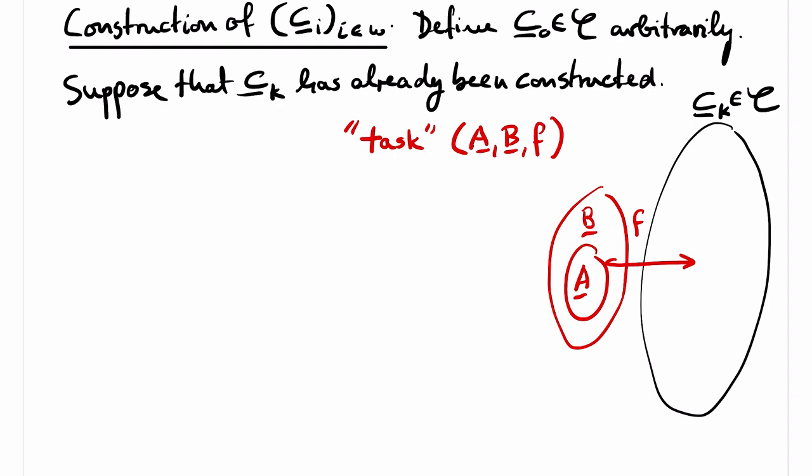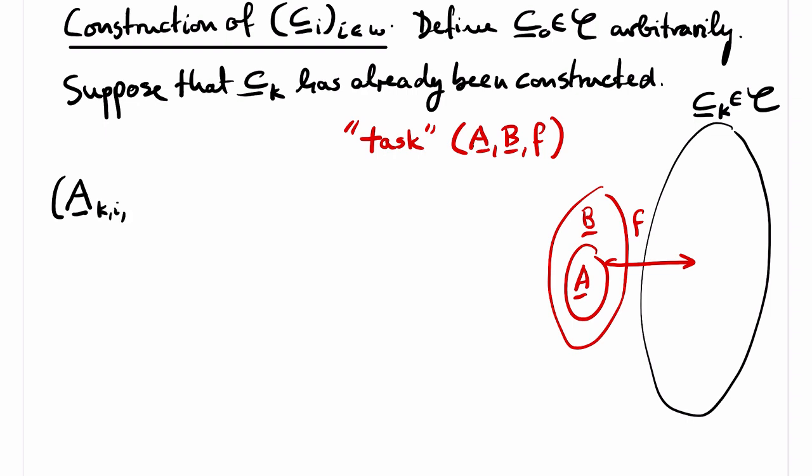Of course, I can define Ck plus 1 to take care of this task simply by the amalgamation property. I amalgamate Ck with B over A. But in this way, I create lots of new tasks for Ck plus 1. And I have just satisfied one task for Ck. But there are infinitely many tasks left for Ck. So here comes the trick.